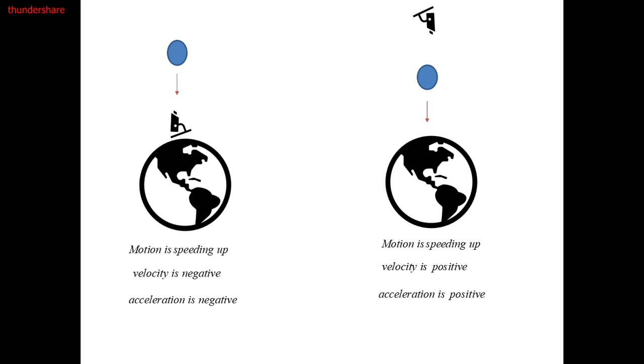In some references, as in the Egyptian curriculum, students see some changes in the solving of problems, where books deal with gravity as positive, and they get confused about whether gravity is positive or negative. You can solve with gravity as positive or negative according to your reference.